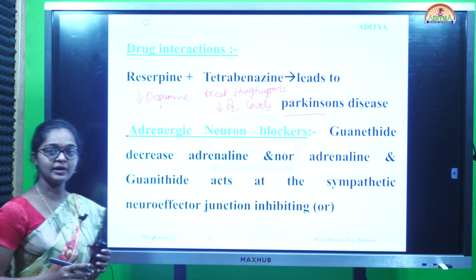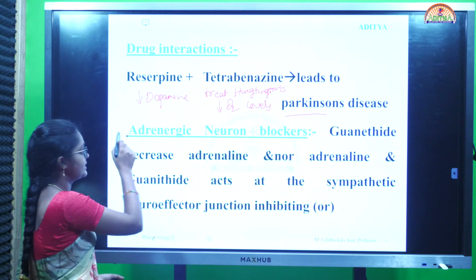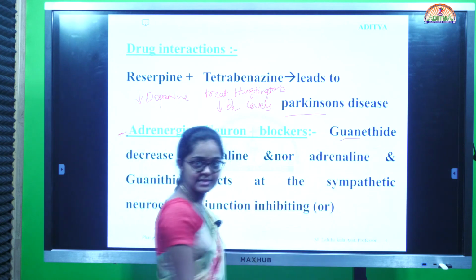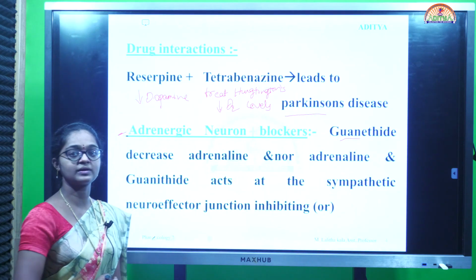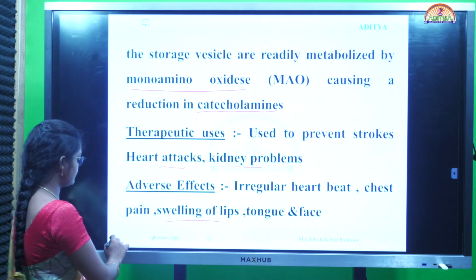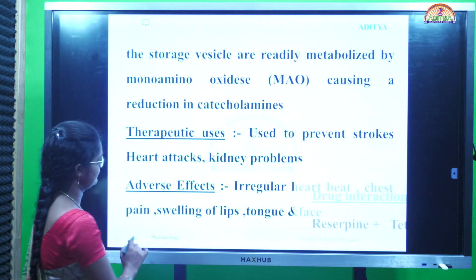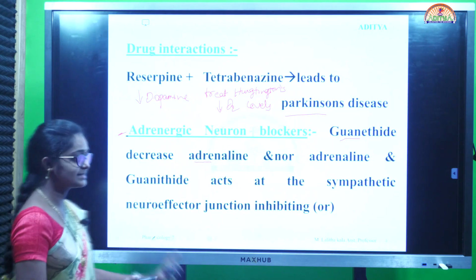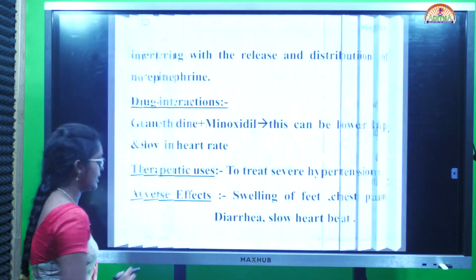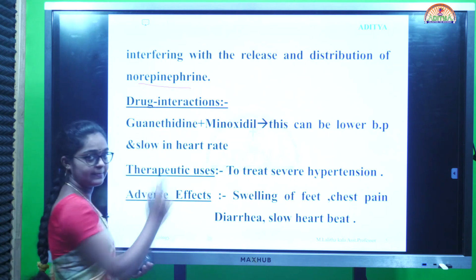Next, adrenergic neuron blockers. The next class of drugs acting on the sympathetic system involves adrenergic neuron blockers. In this, we have guanethidine and guanidine. These are the drugs involved in the adrenergic neuron blockers. Guanethidine decreases the adrenaline and noradrenaline. It acts on the sympathetic neuroeffector junction, inhibiting or interfering with the release and distribution of norepinephrine.